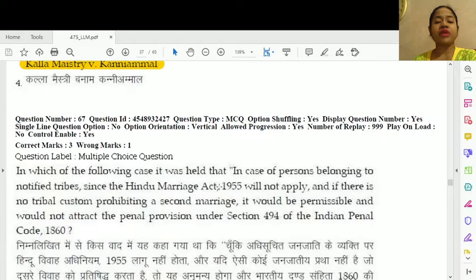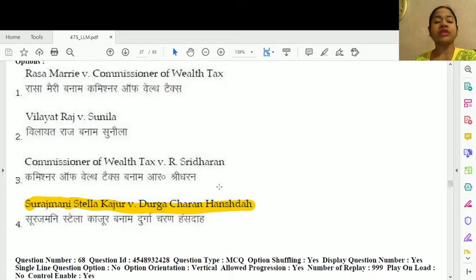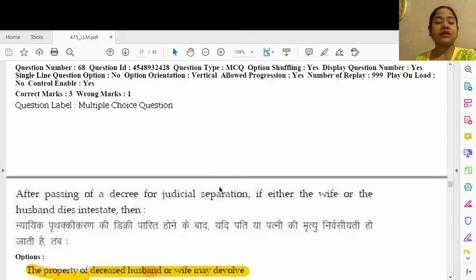Question number 67. In which of the following cases was it held that in the case of persons belonging to notified tribes, since the Hindu Marriage Act 1955 will not apply, and if there is no tribal custom prohibiting a second marriage, it would be permissible and would not attract the penal provision under section 494 of the Indian Penal Code? This has been held in the case of Surajmani Stella Kujur versus Durga Charan Hansda.